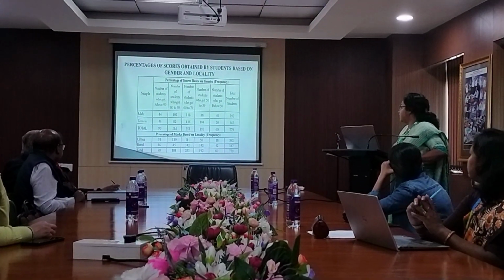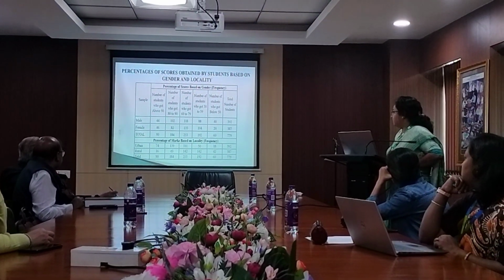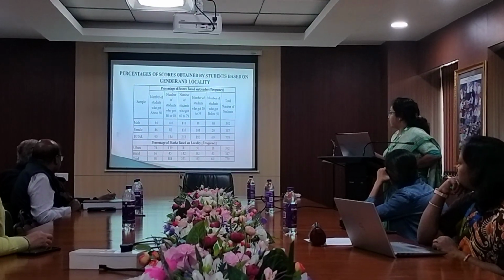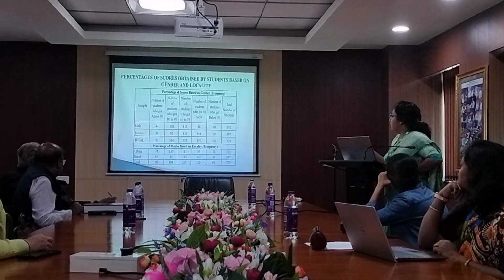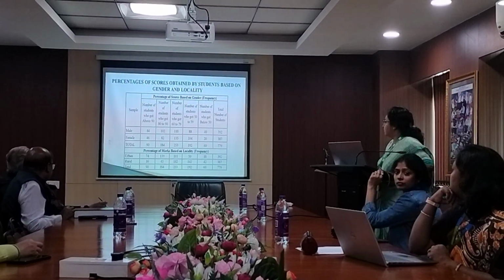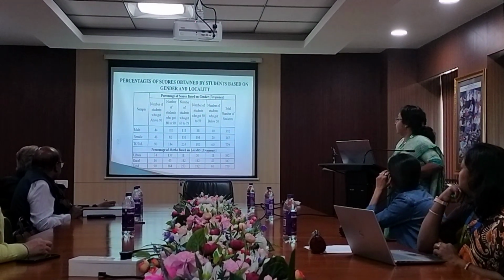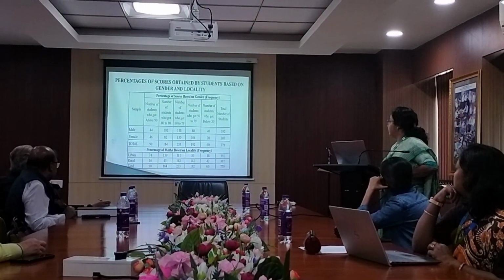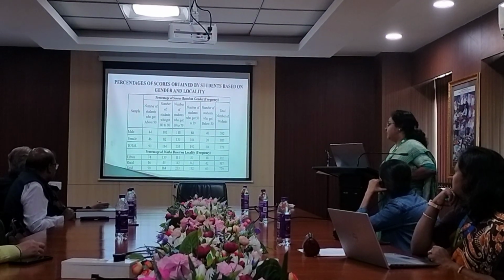Percentage of marks based on locality. From urban, 74 students got above 90. 139 students got 80 to 90%. 111 students got 60 to 79%. Very few, 50 and 18, got 50 to 59 and below 50.